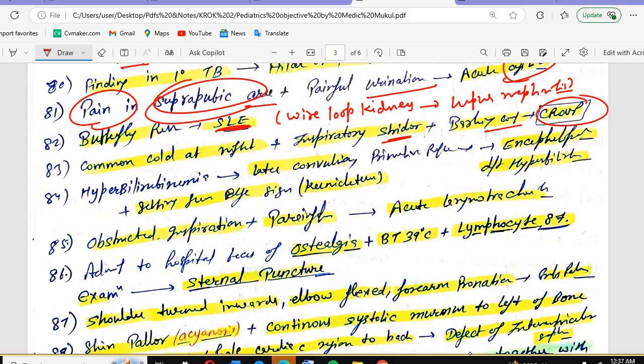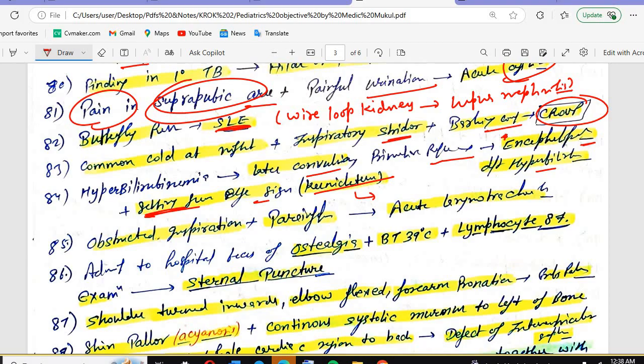Hyperbilirubinemia, later converting primitive reflex, plus we have the setting sun eye sign, seen in kernicterus. There is a convulsive primitive reflex, so having convulsions means neurological problems are there. This is encephalopathy due to hyperbilirubinemia. More bilirubin causes kernicterus. Kernicterus means jaundice on the brain, where bilirubin level increases in the brain. So if they have hyperbilirubinemia or kernicterus, that causes the encephalopathy due to hyperbilirubinemia.